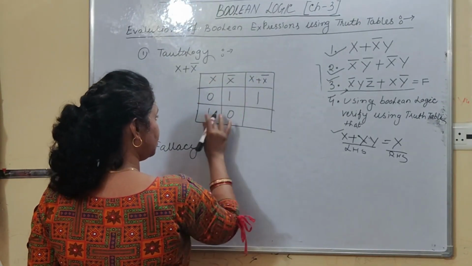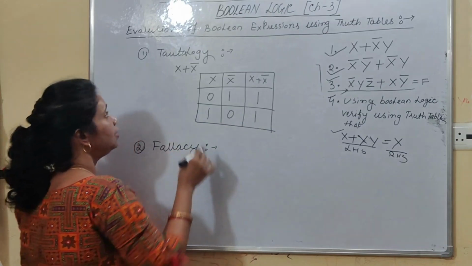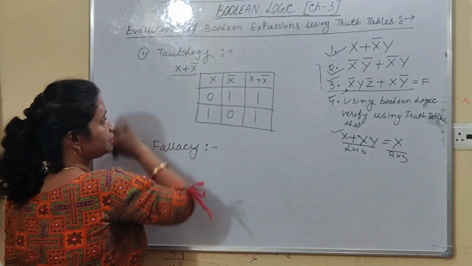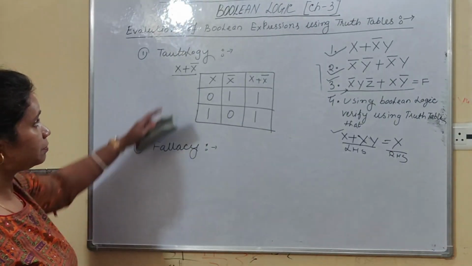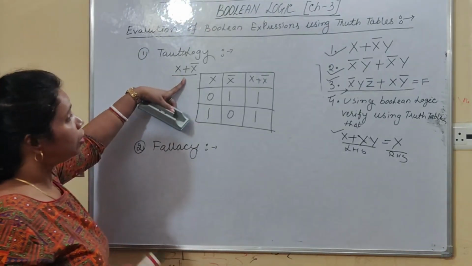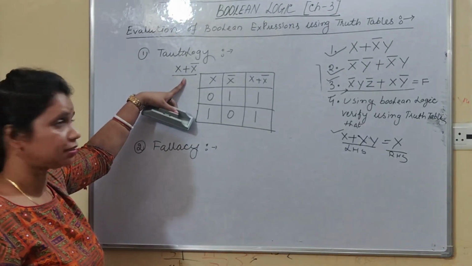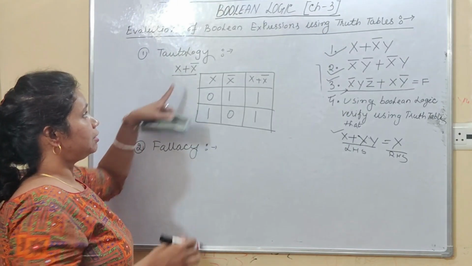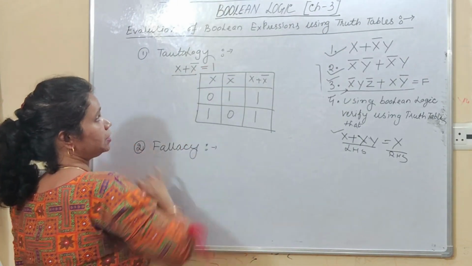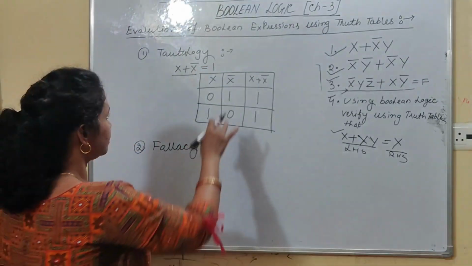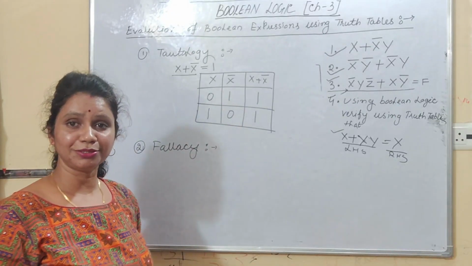Now you see x plus x bar, right? 0 plus 1 it is 1, 1 plus 0 it is 1. So here, this is such a logical expression. The result of this particular logical expression is always true for all input combinations. So this expression is known as tautology. Now you can write down that x plus x bar is always 1. So this is the example of tautology. Hope all of you understood the concept.